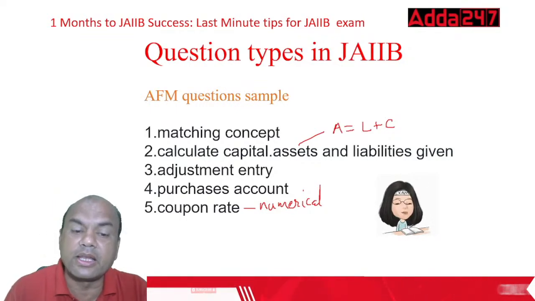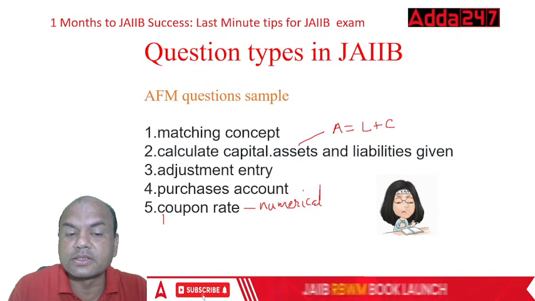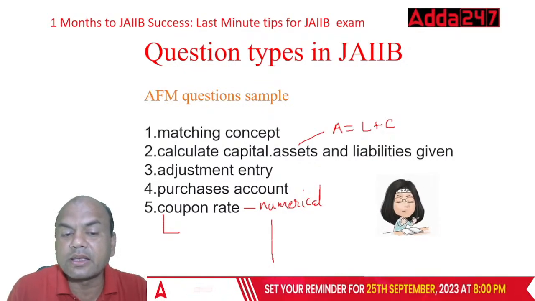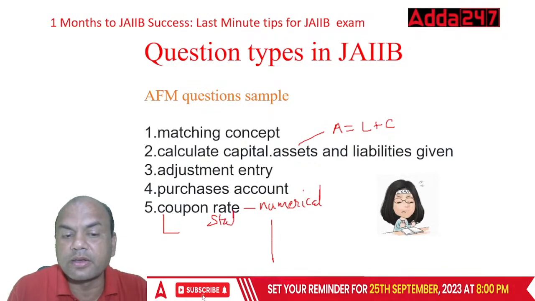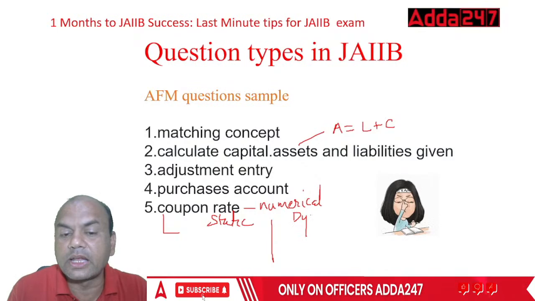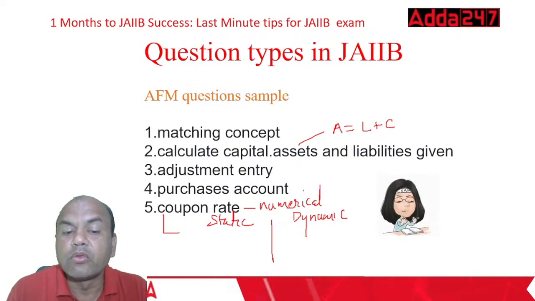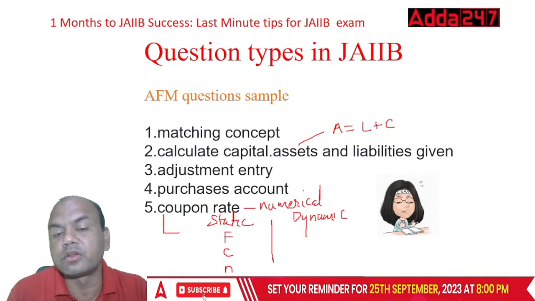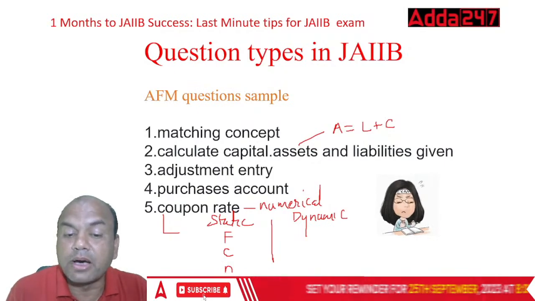So remember, in any bond, there are 5 things. Always remember 5. 3 are static and 2 are dynamic. Dynamic means changing. What are the static ones? Face value, then coupon, and the period. These are static always. And dynamic are market price and market rate.